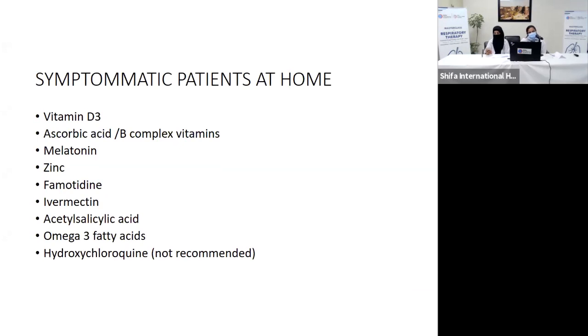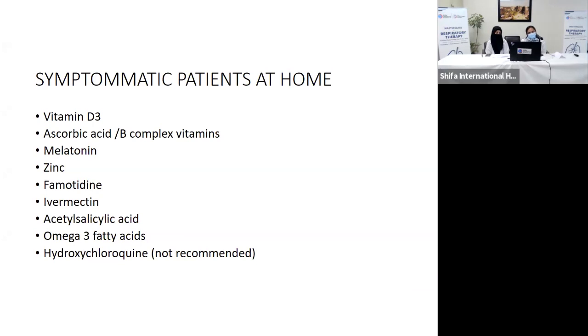Now, whenever we are managing patients with COVID-19, we divide them into two categories. One is non-severe disease, the other is severe disease. Severe disease is divided into two categories: patients who have severe disease but do not require oxygen, and patients who have severe disease and need oxygen. They might need supplemental or low flow oxygen, high flow oxygen or NIV, and they might need intubation as well. The management is different in each scenario.